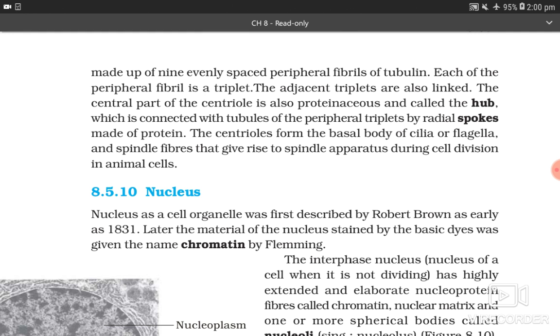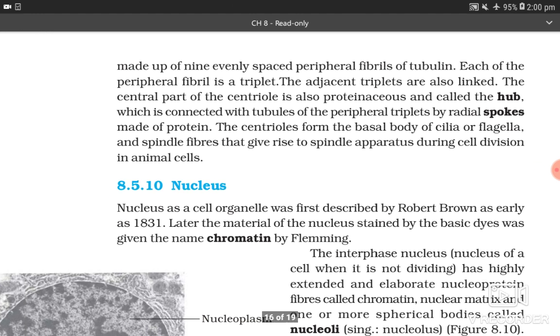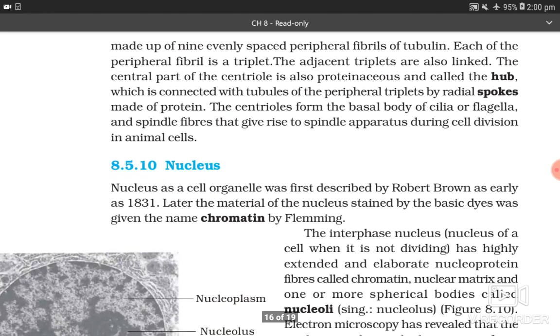Each of the peripheral fibrils is a triplet. The adjacent triplets are also linked. The central part of the centriole is also proteinaceous and called the hub, which is connected with tubules of the peripheral triplets by a radial spoke made of protein. The centriole forms the basal body of cilia or flagella, and spindle fibers that give rise to the spindle apparatus during cell division in animal cells.